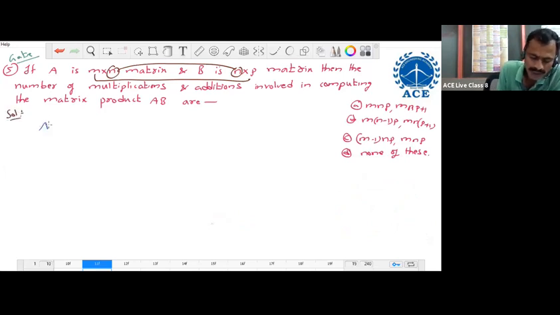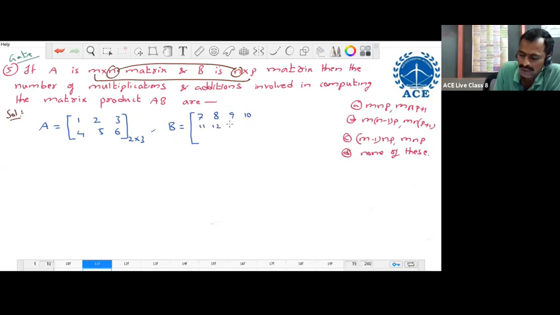Let us consider a particular order matrix: A is a 2 by 3 matrix, 1, 2, 3, 4, 5, 6, and B equals a 3 by 4 matrix, 7, 8, 9, 10, 11, 12, 13, 14, 15, 16, 17, 18. A is 2 by 3, B is 3 by 4. For both matrices, inner dimensions are the same, so the product exists. The resulting matrix order is 2 by 4, or 2 cross 4.